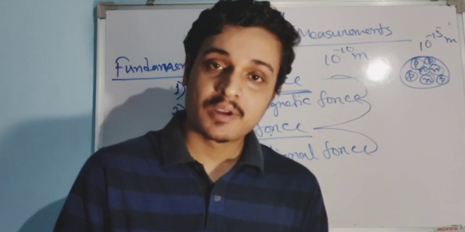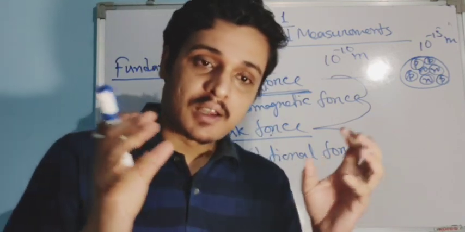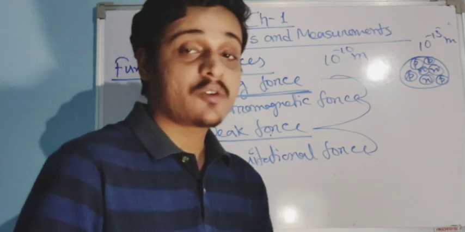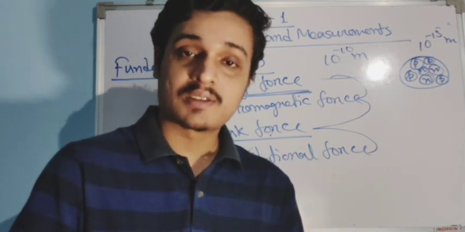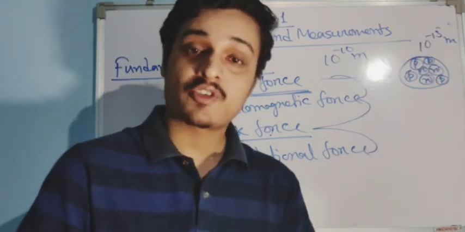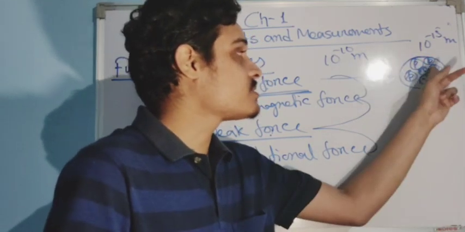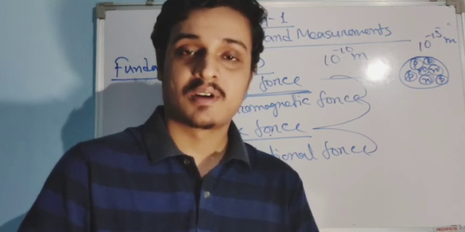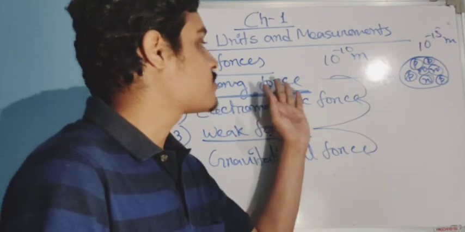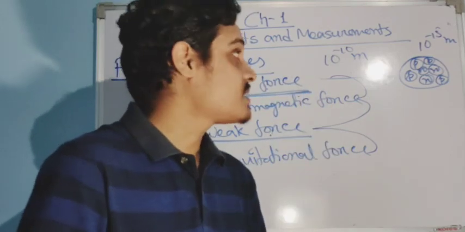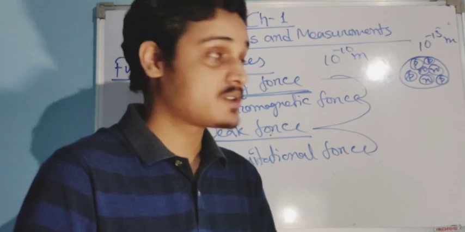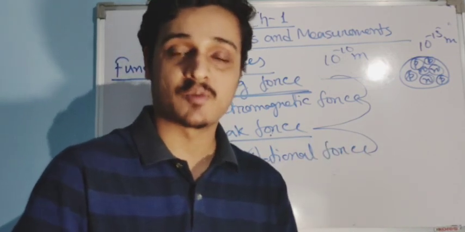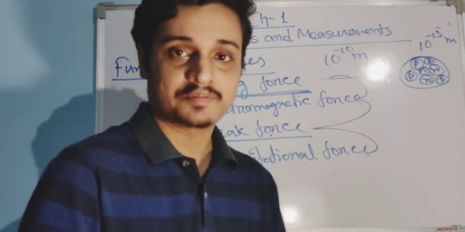You have always studied that like charges repel each other, but under the action of the strong force inside the nucleus, the two protons attract each other. Even neutrons, which do not have charges, also attract. Strong force is the most powerful force present inside the nucleus. It is, I think, 10 to the power 38 times more powerful than your gravitational force.